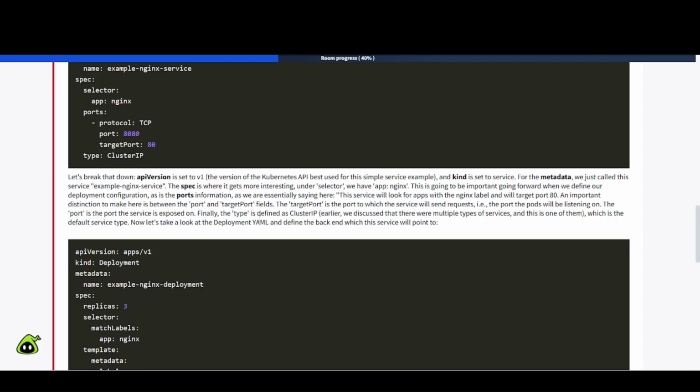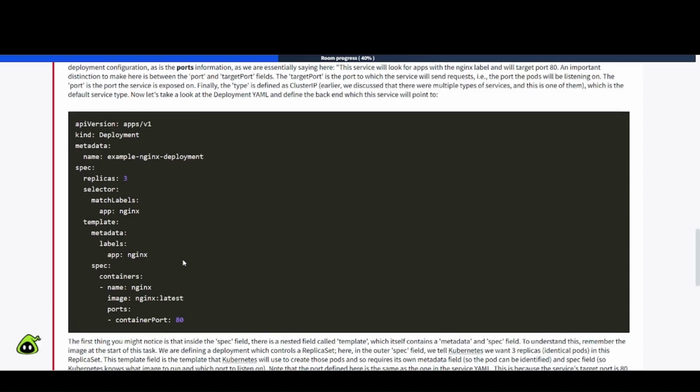Finally, the type is defined as cluster IP. Earlier, we discussed that there were multiple types of services, and this is one of them. It is the default service type. Now let's take a look at the deployment YAML and define the back end which the service will point to.